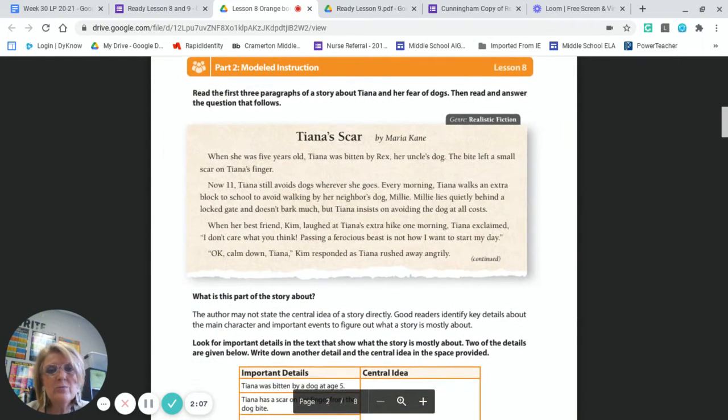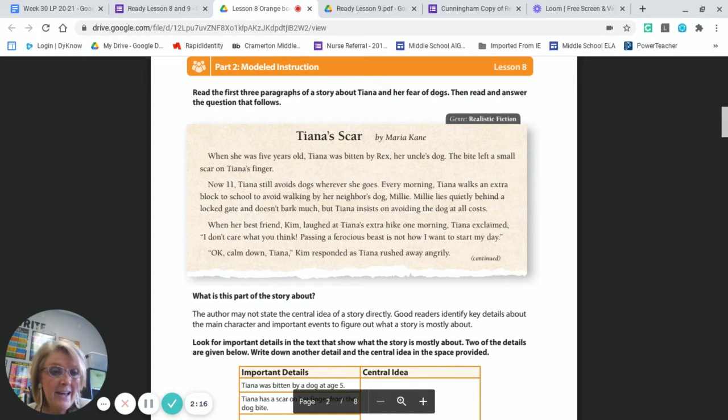Let's see if we can do this with this passage called Tiana's Scar. When she was 5 years old, Tiana was bitten by Rex, her uncle's dog. The bite left a scar on Tiana's finger. Now 11, Tiana still avoids dogs wherever she goes. Every morning, Tiana walks an extra block to school just to avoid walking by her neighbor's dog, Millie.